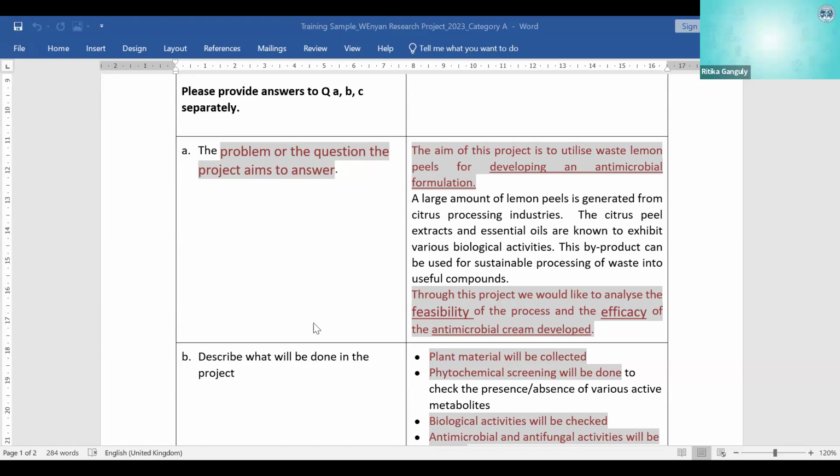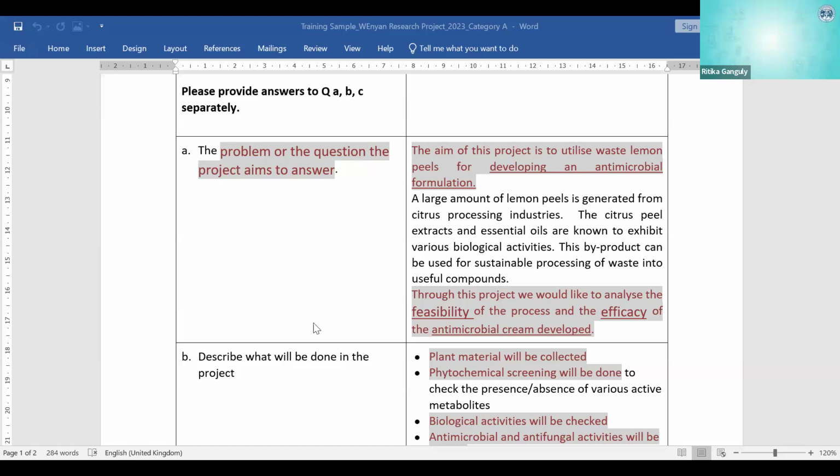Now what you are seeing written in front of you, very important, are feasibility and efficacy. I have made it in bold and bigger, and this is because through this project we would like to analyze the feasibility of the process. Feasibility means just testing how possible it is to do this process.